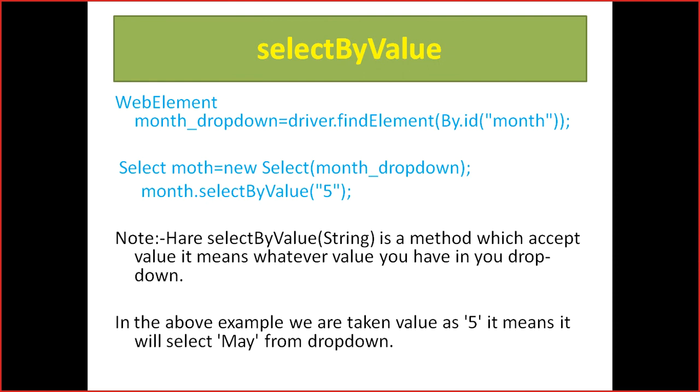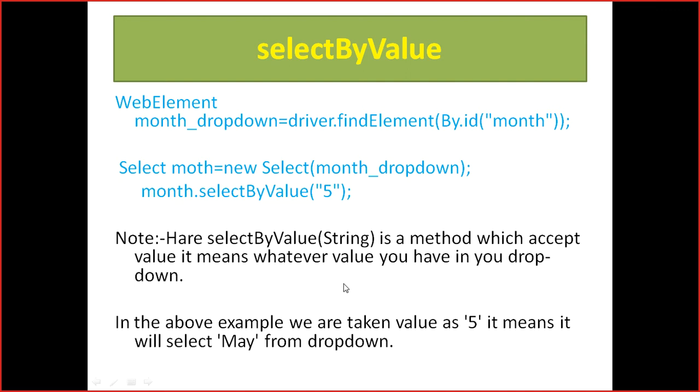The same thing applies to select by value. Again we find the element, create an object, pass the reference, and perform the operation. Whatever value you pass, it is accepted as a string type. I have shown you that value in the HTML tag, so you can pass the same value. Select by value is a method which accepts the value.